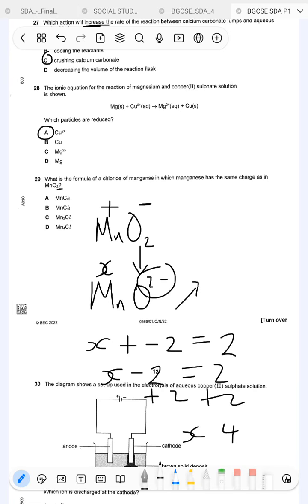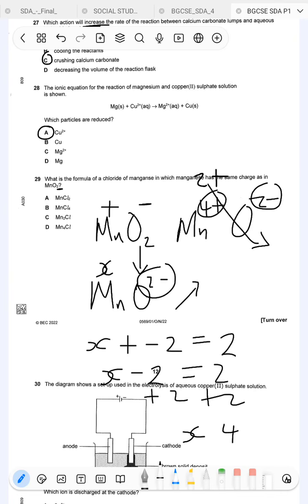If Mn is 4 plus and O is 2 minus, the 2 positives cancel with the 2 negatives, and then you bring the 2 to the other side and the 1 to the other side, and then it's Mn1O2. So we have confirmed that our manganese has an oxidation state of 4 plus.